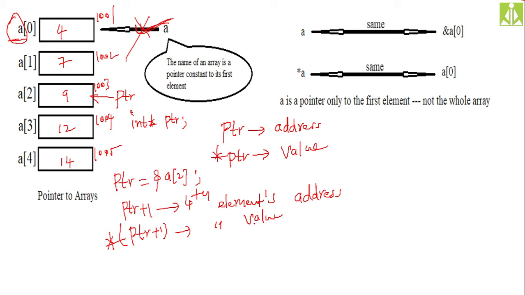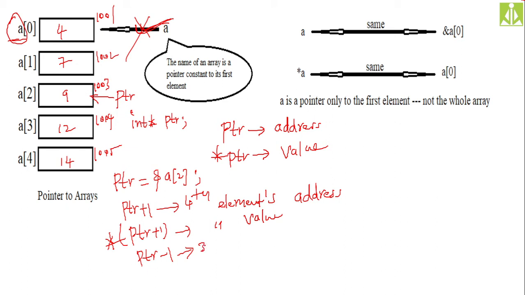In that same way, let us assume you have the PTR in hand and you want to access the previous element. You don't want to move forward, you want to move in the backward direction. You want to go to the second element and access its value. PTR is holding the third location's address. Here the third location's address is 1003 and the second location's address is 1002. I need to subtract 1 from this address so that I can go to the second element. That is how PTR minus 1 will take you to the previous location.